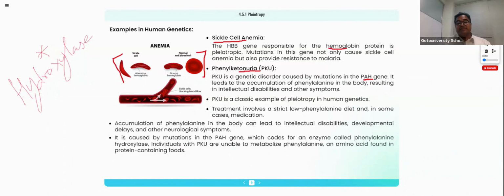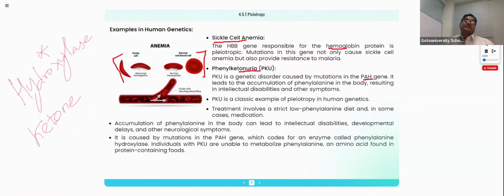If it is not working properly, the phenylalanine gets accumulated at the maximal level, and then it becomes some other component like phenyl ketones. Phenyl ketone is a molecule which is formed from the phenylalanine instead of becoming tyrosine.